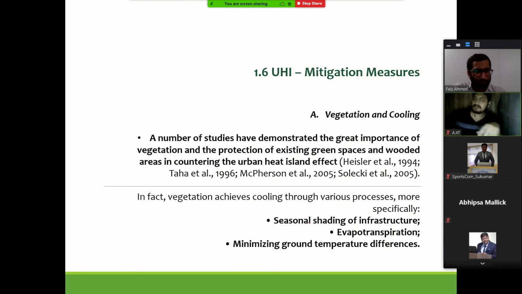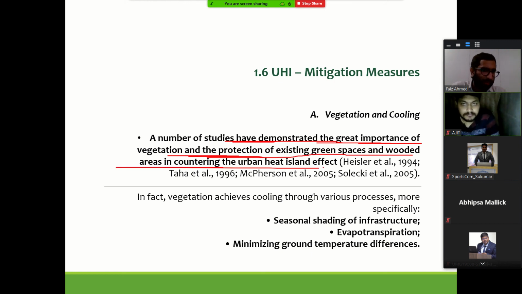Like we said in the beginning, vegetation plays a major role. A number of studies have demonstrated the greater importance of vegetation and protection of existing green spaces and woods in the area in countering heat islands. In fact, there are studies being done here also on how evergreen trees help in mitigating heat islands.